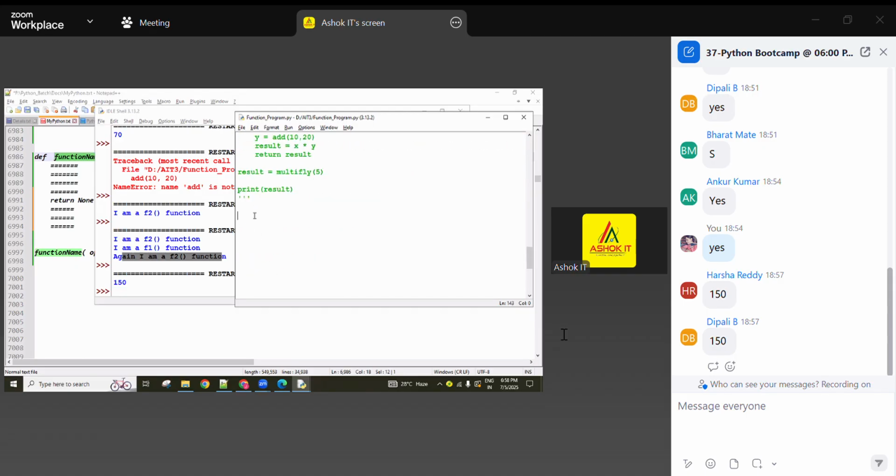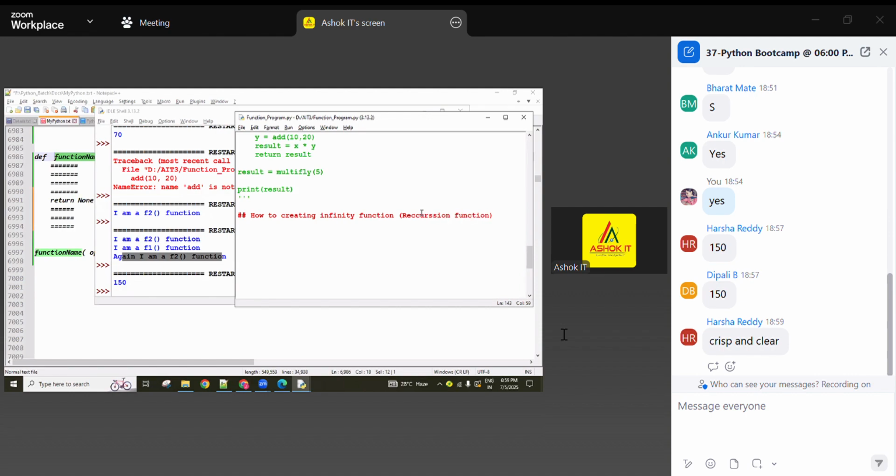Okay, next, how to create an infinity function, also called a recursion function, guys.